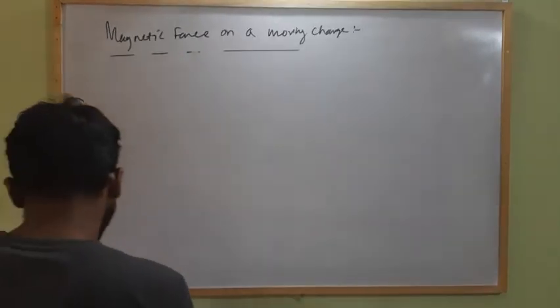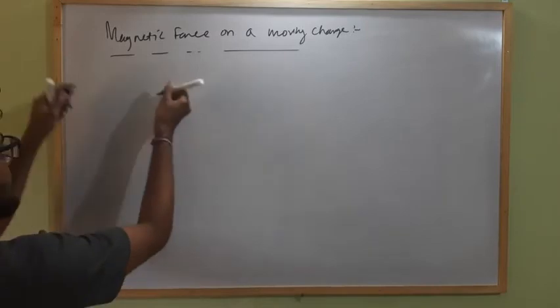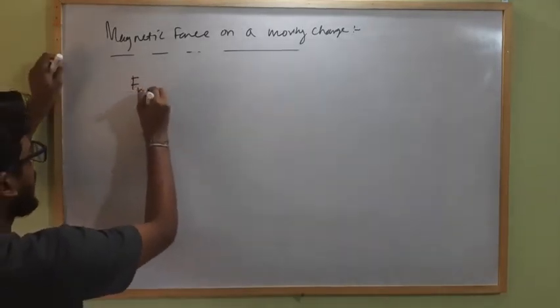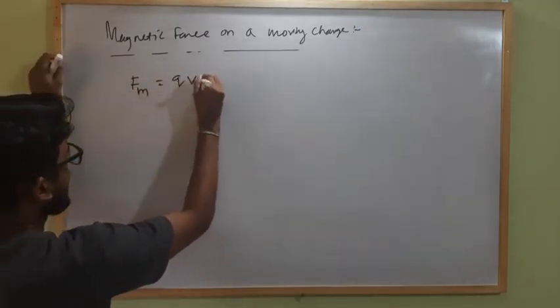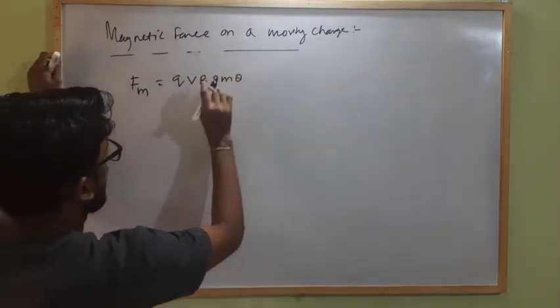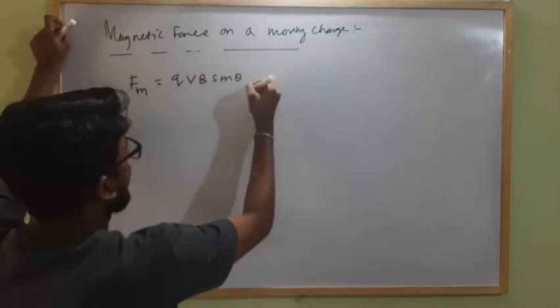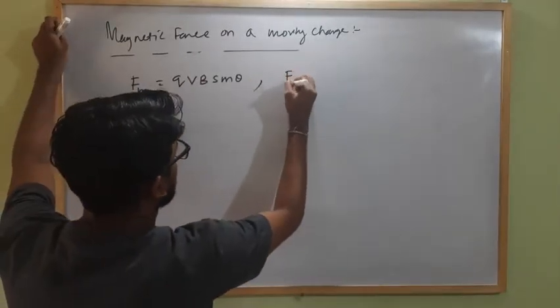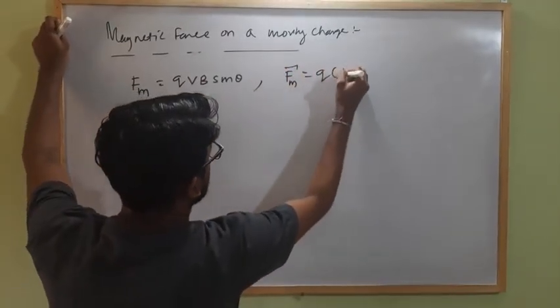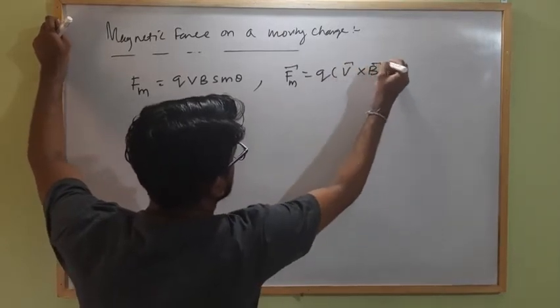As we already discussed, the magnetic force acting on a moving charge is given as Q V B sin theta, where theta is the angle between the velocity vector and the magnetic field strength, or in vector form we can represent this as Q V cross B.